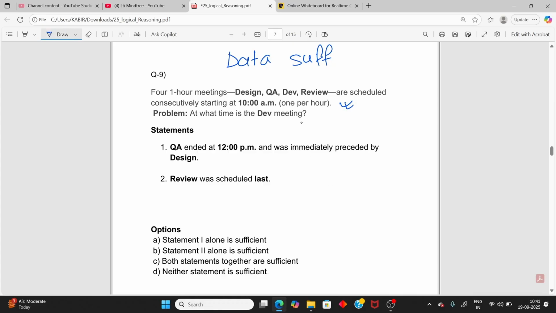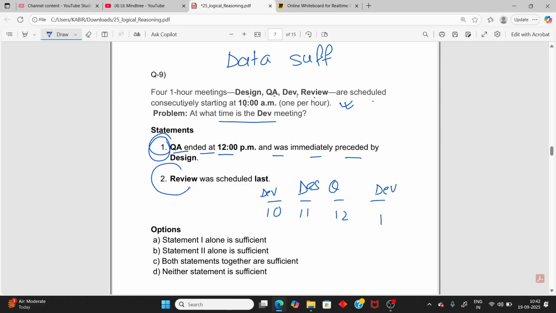1 hour meeting. So 4 meetings: design, QA, dev, review are scheduled consecutively starting from 10 am. So 1, 2, 3, 4 meetings. If I am given only one statement, can you predict the dev timing? First statement says QA ends at 12 pm. First I was thinking 10, then 11, then 12, then 1. So QA ended at 12 pm, and was immediately preceded by design. So design was before it. Now you can't predict the dev meeting. Since design happened, dev can be here or dev can be here. Can you predict? No, using one statement.